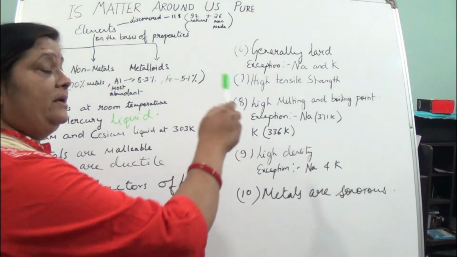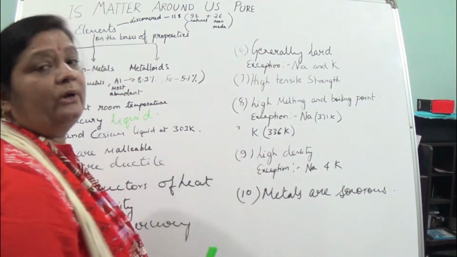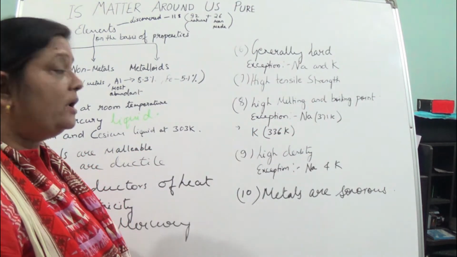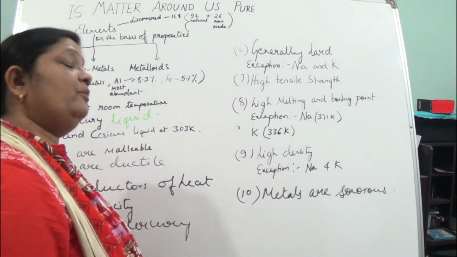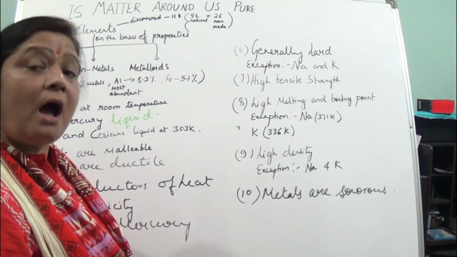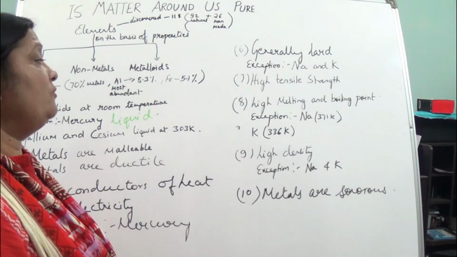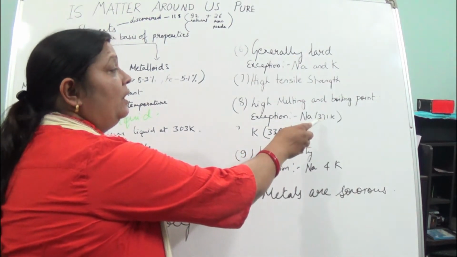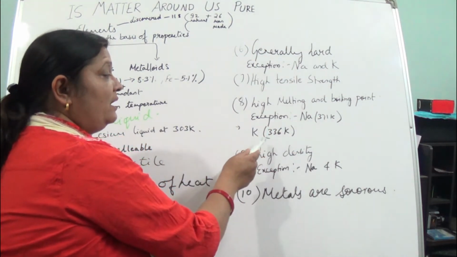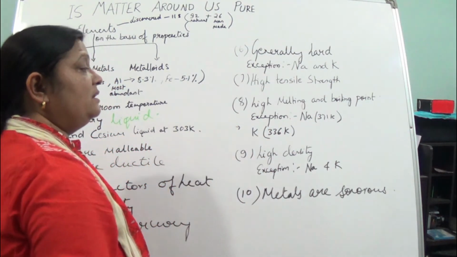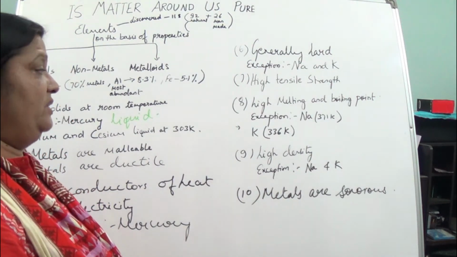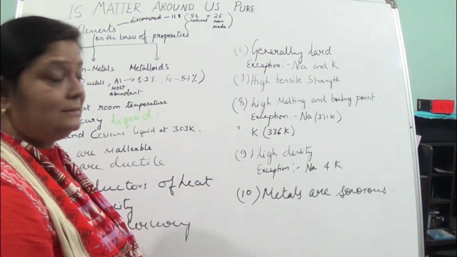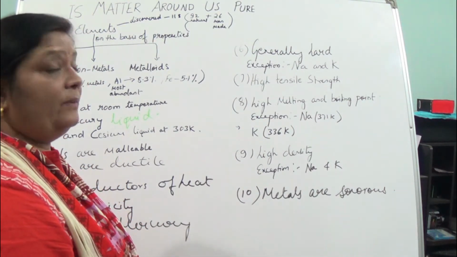Okay, it has got also high melting point and boiling point. Why it has got high melting and boiling point? It exists in the form of a solid state. Naturally the melting point and boiling point will be high. Okay, but here exception is of sodium and potassium. You can see over here sodium has got what? This 371 Kelvin, and potassium has got 336 Kelvin, which is quite low temperature. Okay, now next you can see that they have got high density, but exception again is here of sodium and potassium.